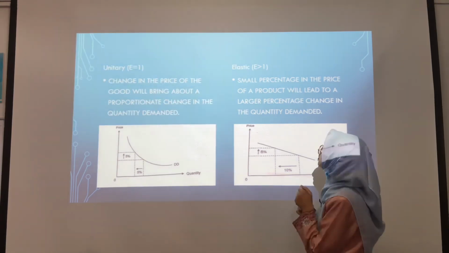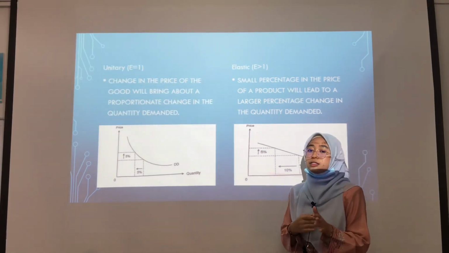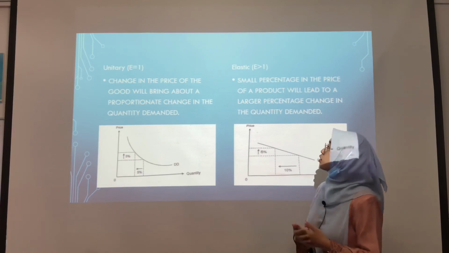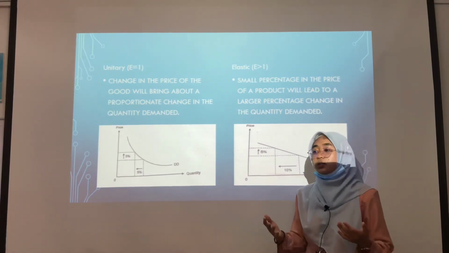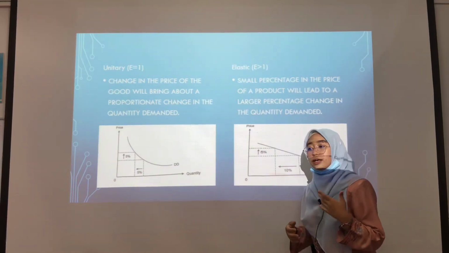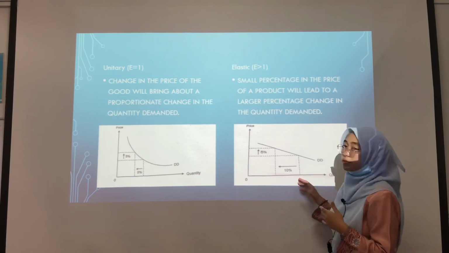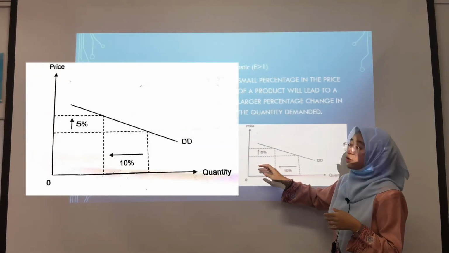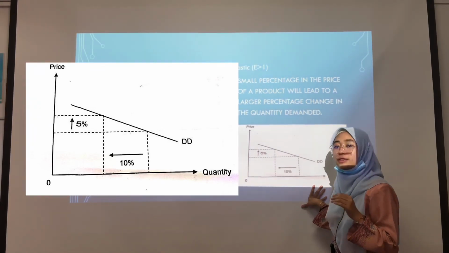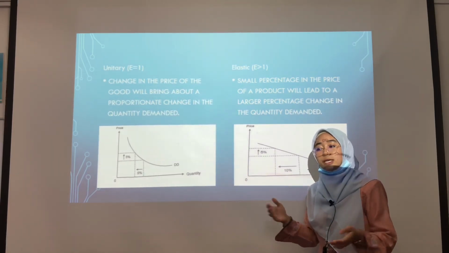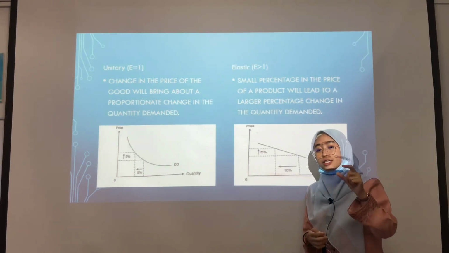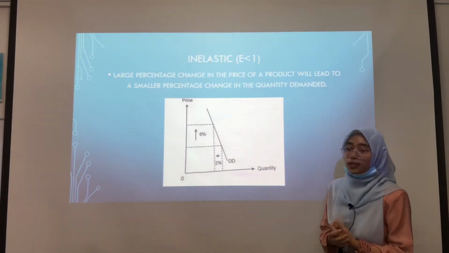Next one is elastic. For elastic, the coefficient is E more than 1. A small percentage change in the price of a good will lead to a larger percentage change in the quantity demanded. We take compact disc as an example. When the price of compact disc increases 5%, the quantity demanded will fall by 10%. We can see there is a large percentage fall when the price of compact disc just increases a little bit.